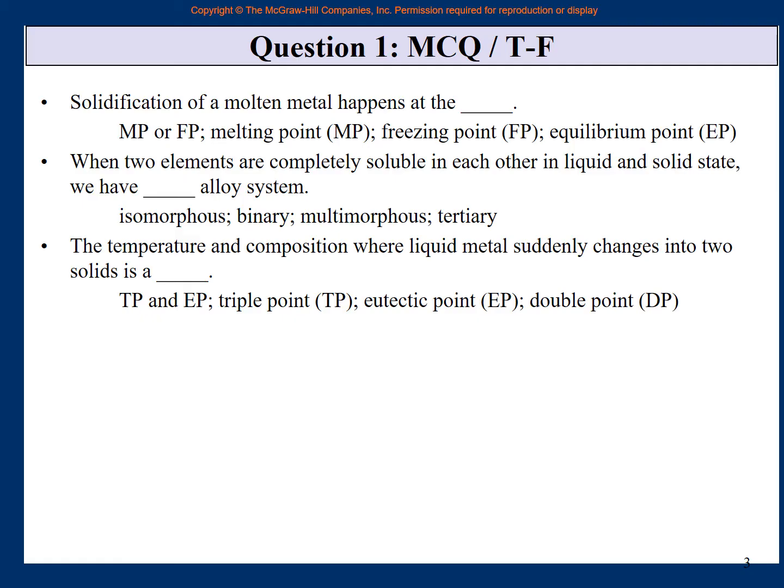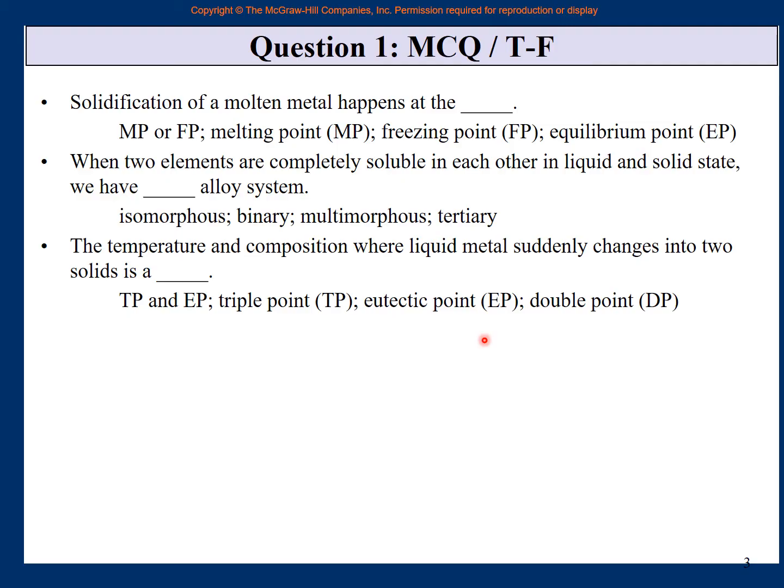So is it a triple point? Is it a eutectic point? Is it a double point? So now you see, you are coming from there, it was liquid. At this point it suddenly changes into two solids. So liquid phase and two solid phases coexist, so it is a triple point. Do you understand? It is a triple point.